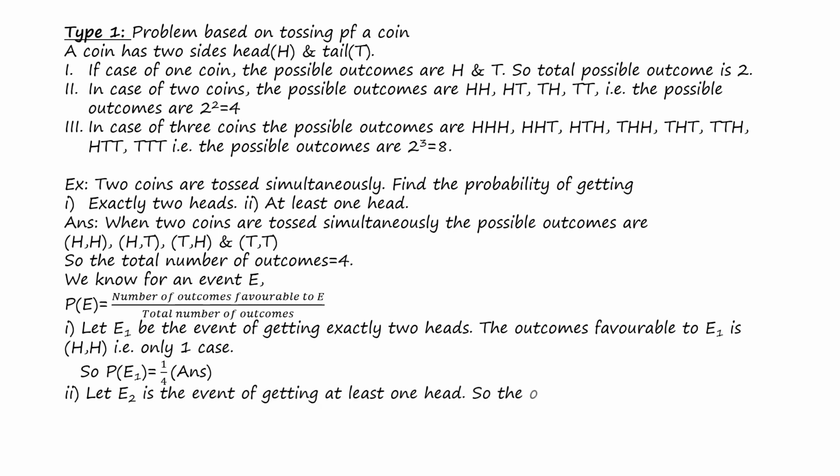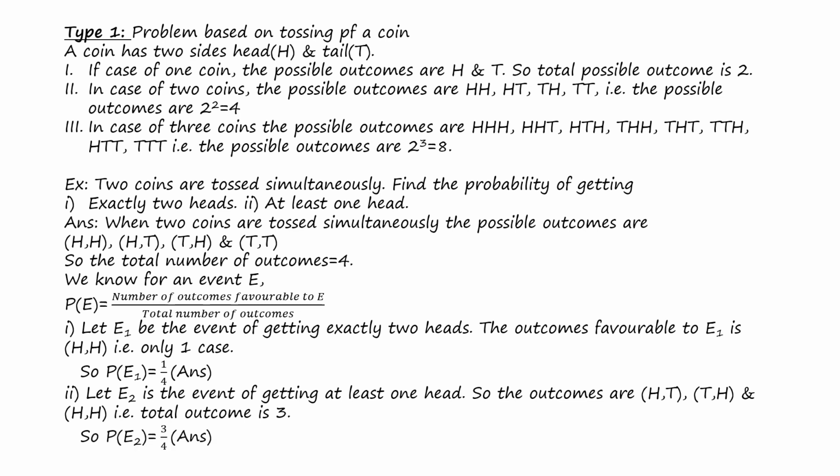The second bit: let E2 be the event of getting at least 1 head. At least 1 head means it may be 1 head or more than 1. So here the outcomes are HT, TH and HH. That means the total number of favorable outcomes is 3. So the probability of getting at least 1 head, or P(E2), is 3 by 4. That is the answer.